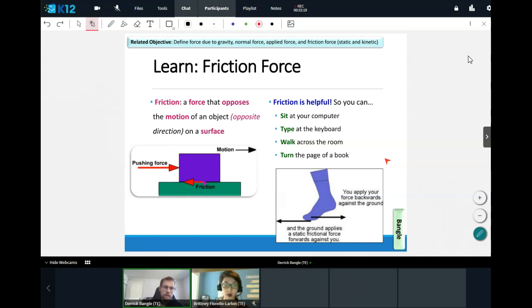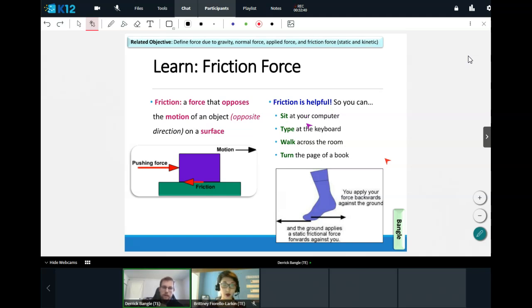But we can see that because there is some amount of friction that's opposing that force, the actual motion of the block is not as great as the magnitude of the original pushing force. So that's about how friction works. It opposes whatever force we're pushing against something with.